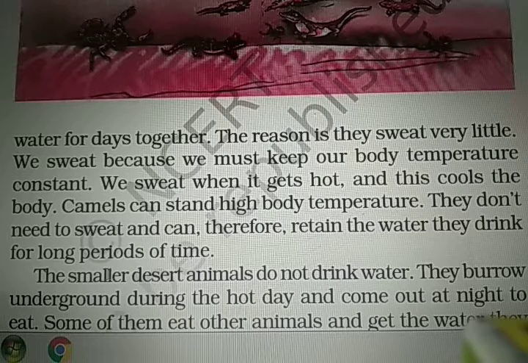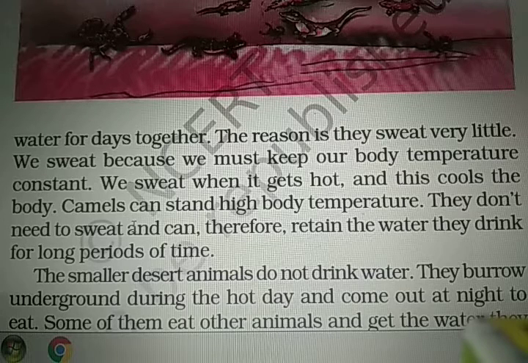And camels can stand high body temperature. They do not need to sweat and can therefore retain the water they drink for long periods of time. You know, when we sweat, the water from our body goes out. But camels, because they don't sweat, retain water. Whatever they have drunk, they can retain that water for a long period of time. Camels can stand, means they can tolerate, high body temperature.